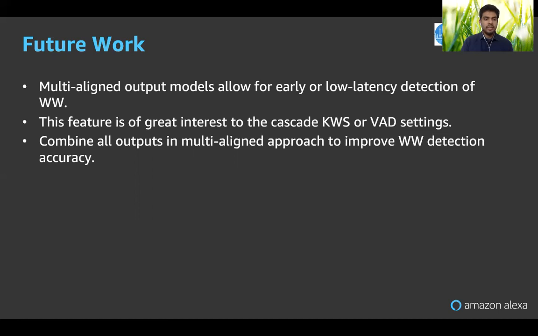The other experiment which is currently in progress is combining all the outputs, the start output, the end output, and the wake code output of the multi-align approach, to use them together for wake code detection. Currently we explored it using the align method for start and end detection, and we use the wake code output for wake code detection. So the new work we are doing is trying to combine all of them to improve the wake code detection.